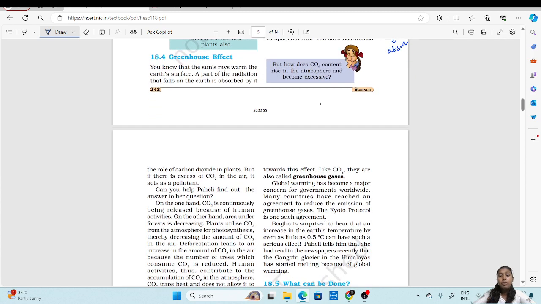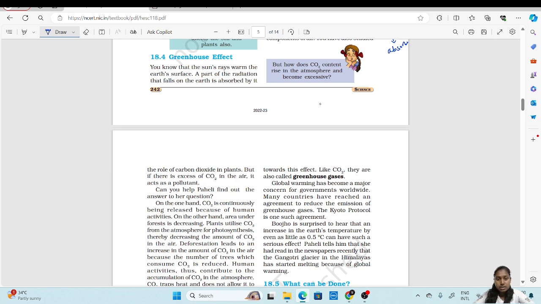As for the role of carbon dioxide in plants, you know that plants take carbon dioxide and produce their own food, right? But if there is excess of carbon dioxide in the air, it acts as a pollutant. Once the carbon dioxide released is taken up by plants, it is balanced.